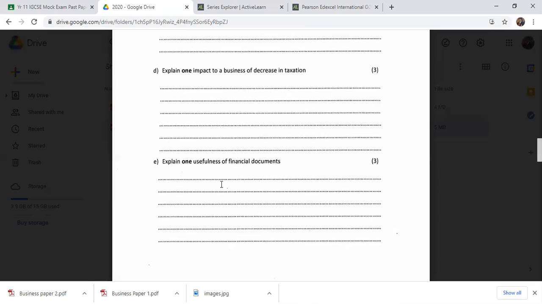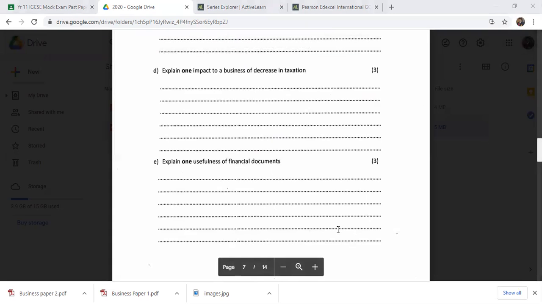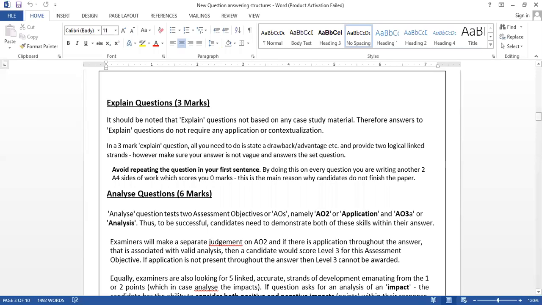You must be able to explain at that level, with no application, just explanation. Explanation means that. I think you have to write 3 sentences minimum, but don't write more than that. Normally the standard space is 6 lines, but in recent Edexcel papers they are giving more than 6 lines, because students' handwriting is different. Okay, those are the explain questions. Let's go to the next type of question after the 3 marker: the 6 marker question, analyze questions.